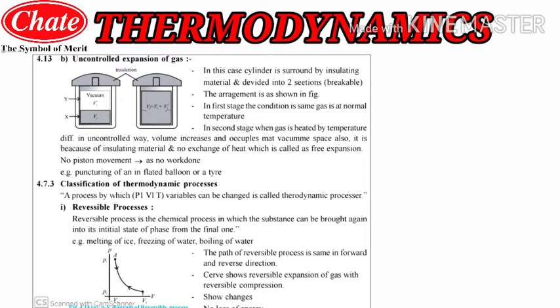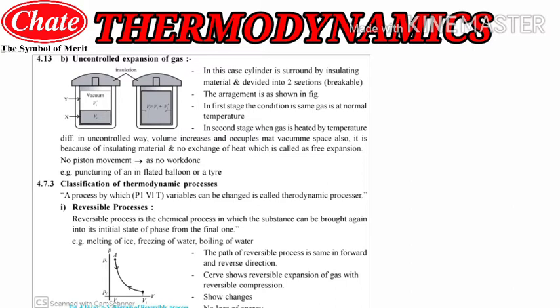So P, V, T, meaning the pressure, the definite value of the volume, and the definite value of the temperature, are nothing but a few examples of the variables. The process by which variables like pressure, volume and temperature can be changed, we can say is a thermodynamic process. In this process the variables are changed from the initial to the final one. So those processes are nothing but thermodynamic processes.